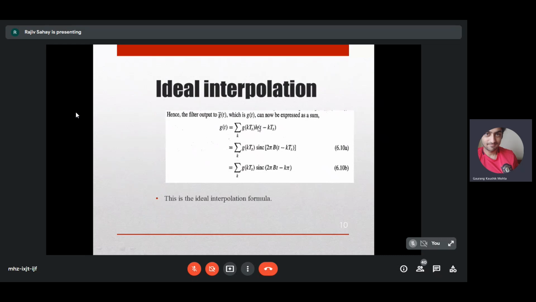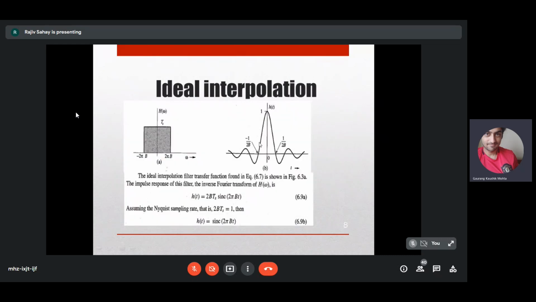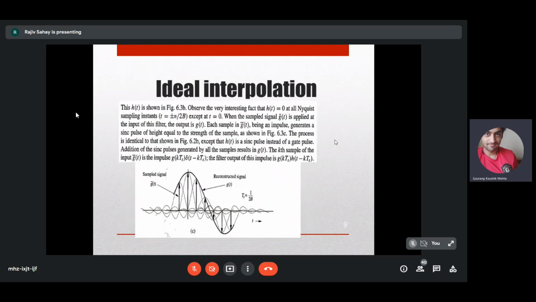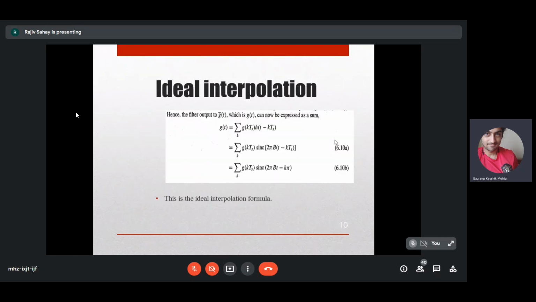So what is this h here? h is this guy. This is your ideal low pass filter with which you are supposed to filter that infinite spectra. The infinite spectra corresponds to the Fourier transform of the sampled signal. And this is your h of t of the low pass filter with which you are going to filter the infinite spectra. So you have this h as the sinc function, and you are going to use this formula. This formula is called the Shannon-Whittaker formula, and it is also called the ideal interpolation formula.